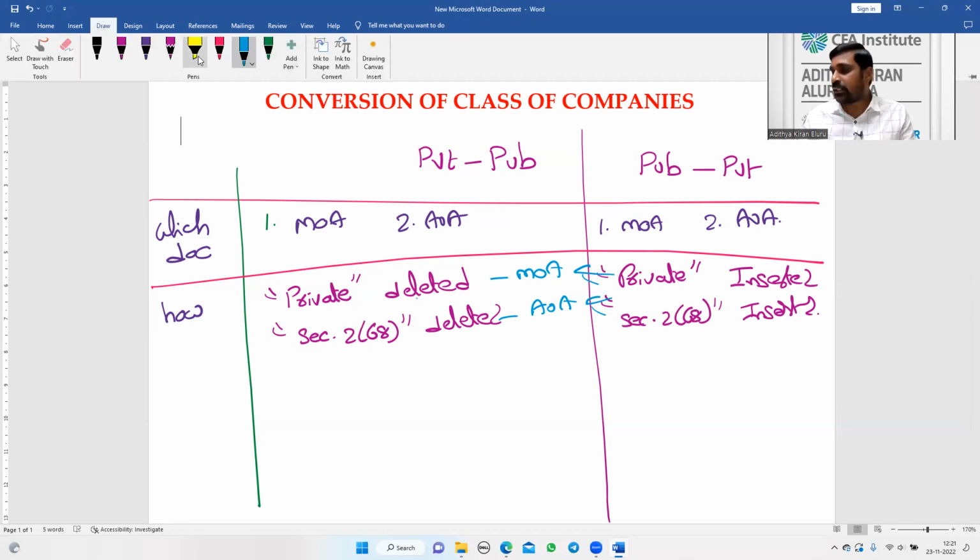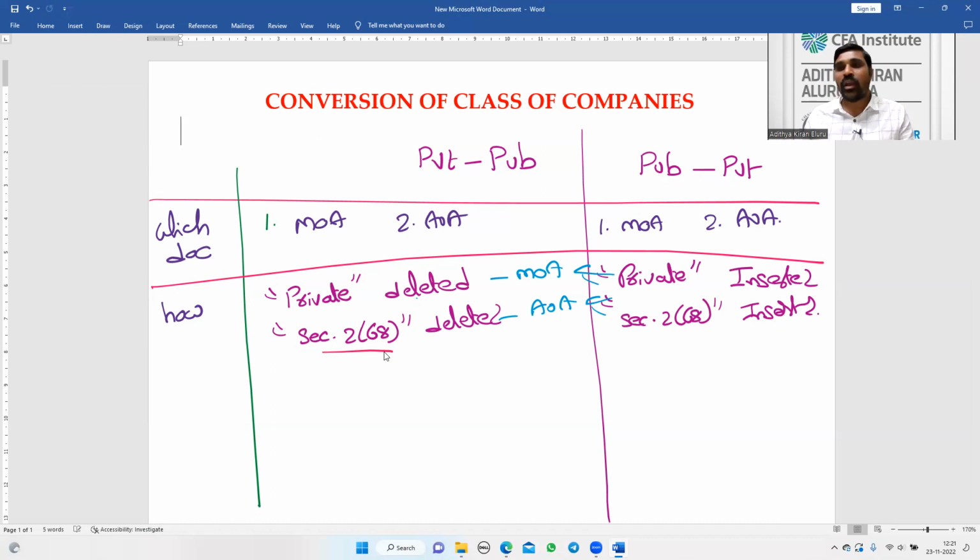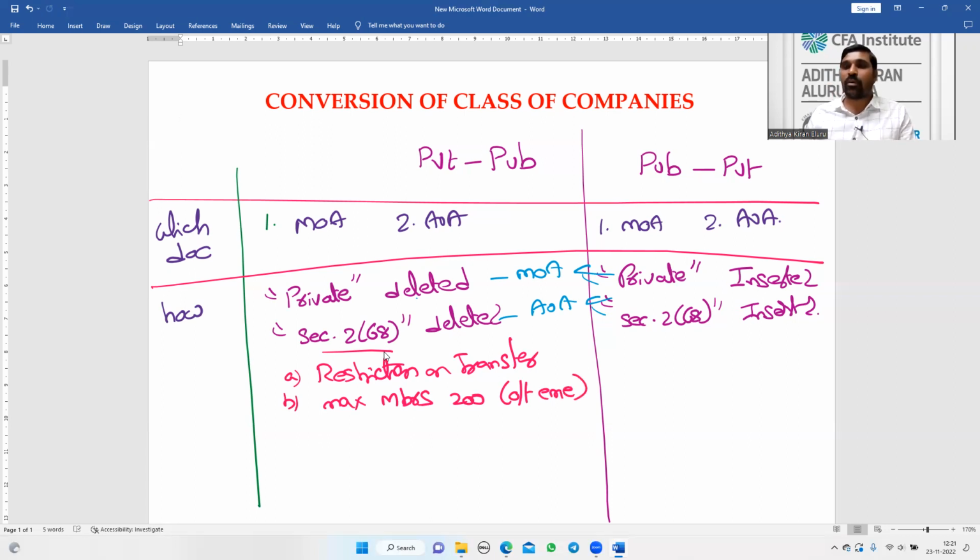So what are the three conditions given in section 2 clause 68? One is restriction on transfer of shares. Next, maximum number of members 200, other than employees. Next, no public offer, no public invitation. So we should not invite the public to purchase the shares or debentures of the company. These are the three conditions specified in section 2 clause 68.